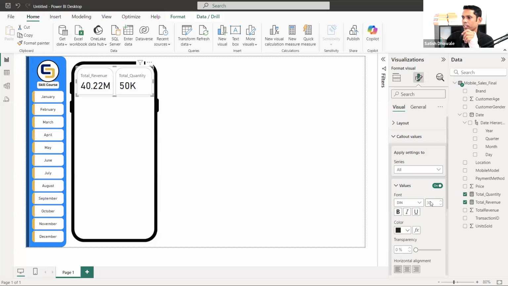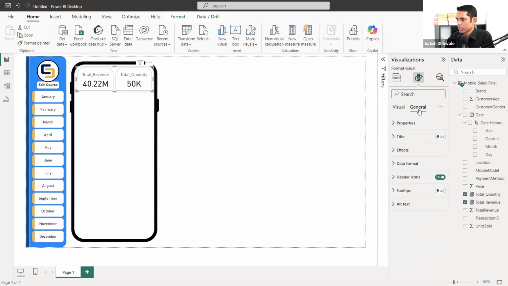It's proper. Okay. So we'll do one thing. We'll make it center. It's center, and we can fill the color. Let's decrease the size a little bit. We can go for 30 or 26. I think let's decrease more, and that will help. Yes. And then again, one more thing. There is a little bit extra space between total revenue and this.